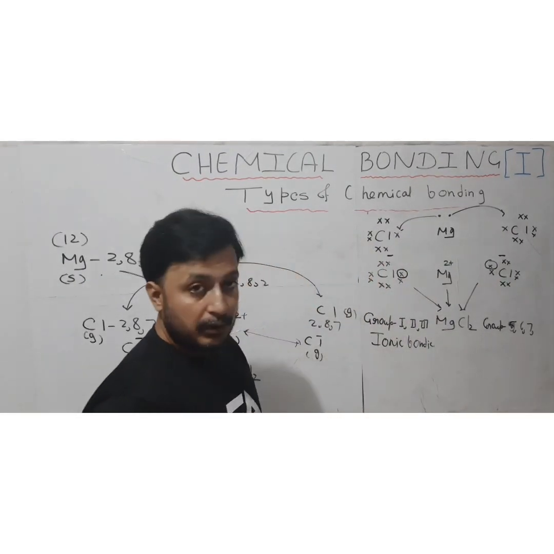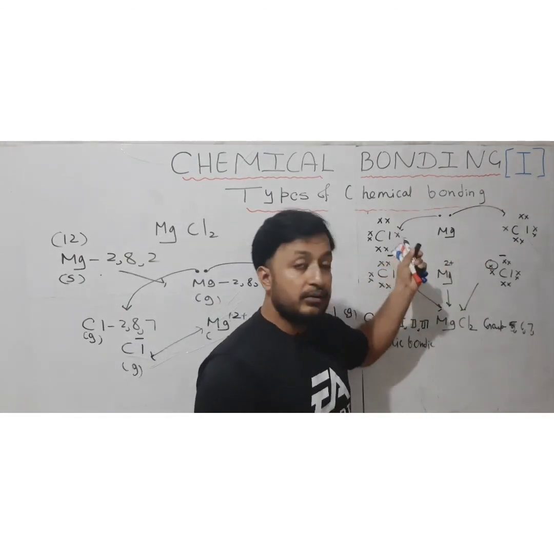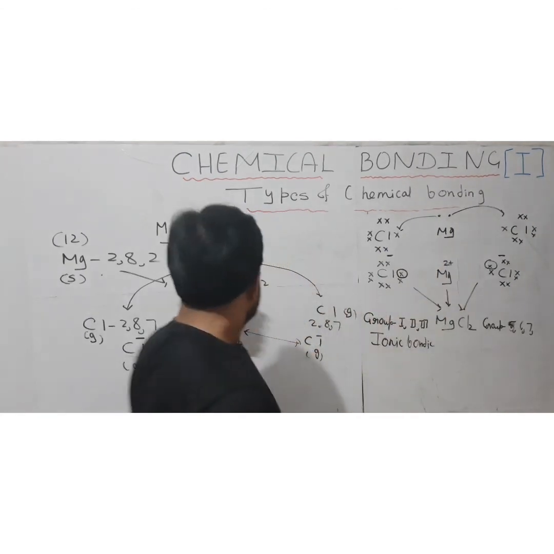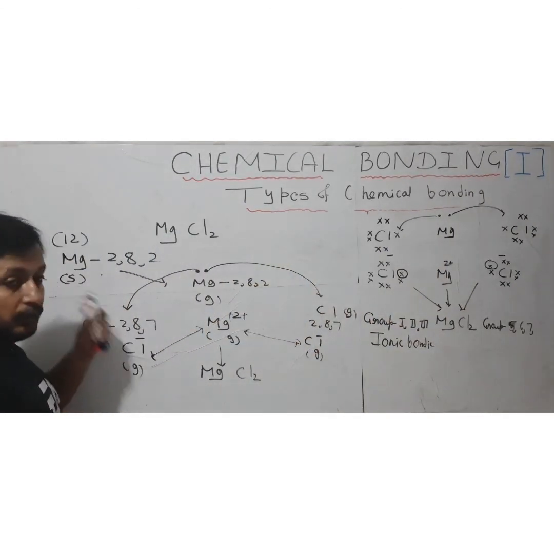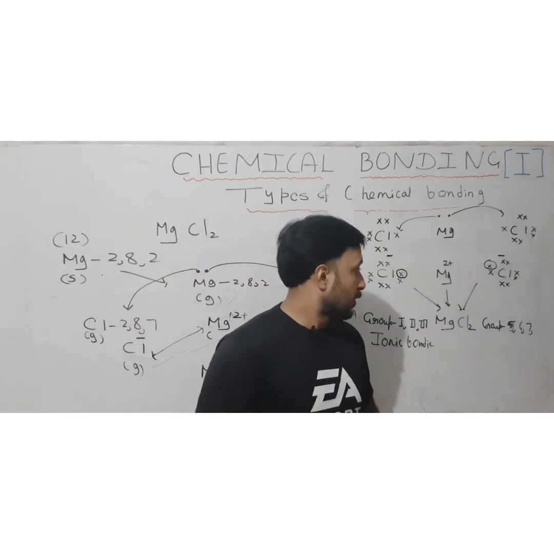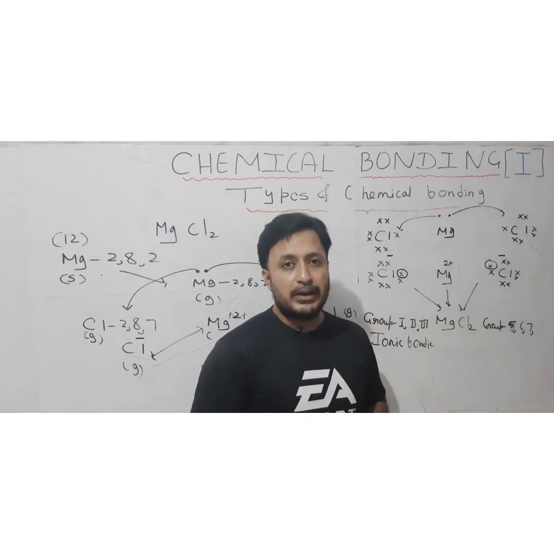That you must remember. Okay, like you can see, magnesium belongs to group 2 and chlorine belongs to group 17 or 7, you can say, and same is here. In the other example also, sodium and chlorine, sodium belongs to the first group. So usually first group and third group elements will be involved in the formation of ionic bond.